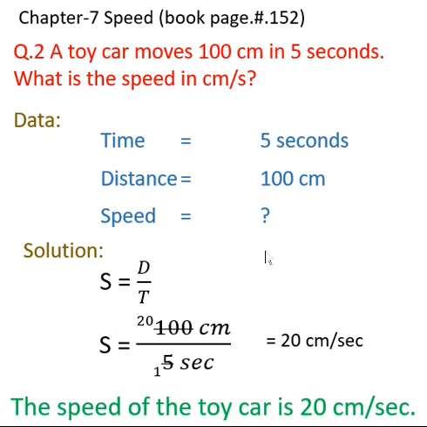Hope you understand this. This is very easy and simple. You can easily solve it. So if you have any question, please ask me. But I again request you, you must follow all these steps. Write down the data. Then in the solution, first you have to write the formula. Then put the values inside the formula that are given in the data. Then we will simplify those numbers and the answer will come. And also write down the answer in a statement.